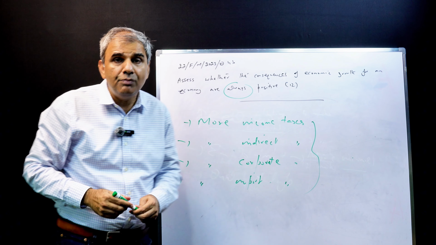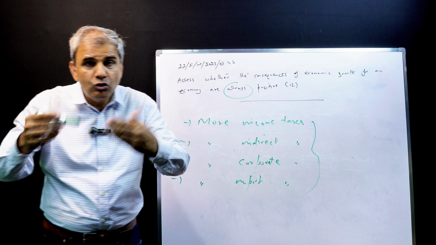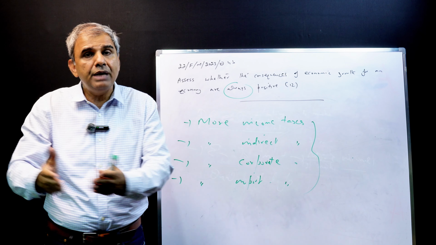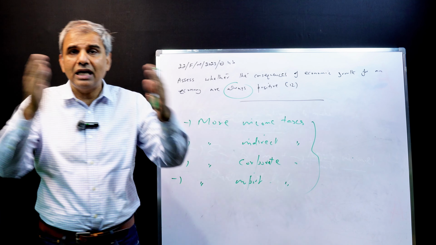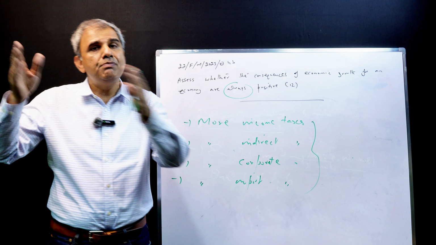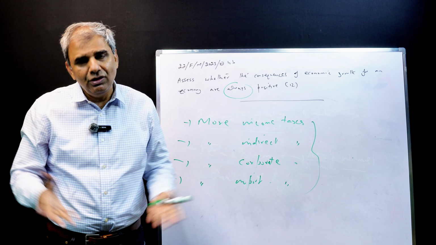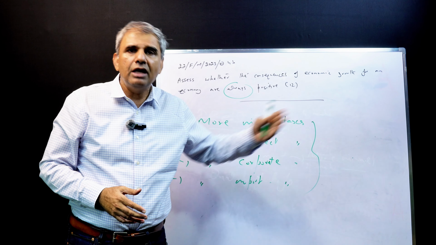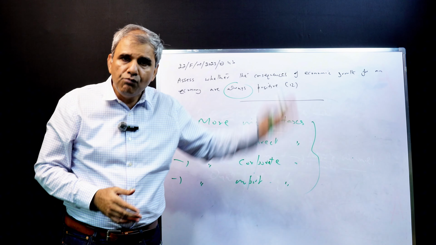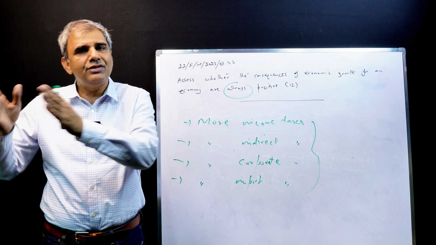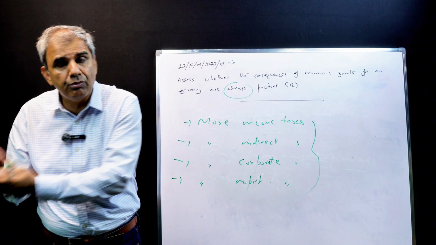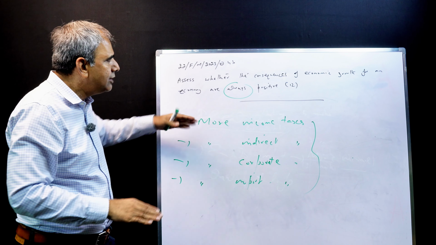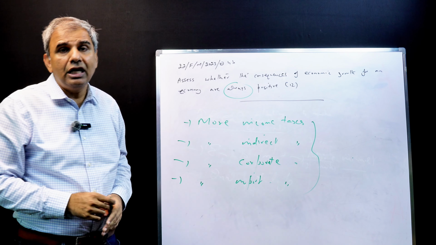And that will allow the government to spend more money. That will give the government more fiscal space to spend more money on education, on health, on infrastructure, on better roads, and all of this will lead to improved living standards. So living standards improve because people will earn more and be able to spend more on goods and services, and secondly, the government will also be able to spend more on people's welfare. So this is one aspect, and that is enough for the first side of the argument. That is for 4 marks.